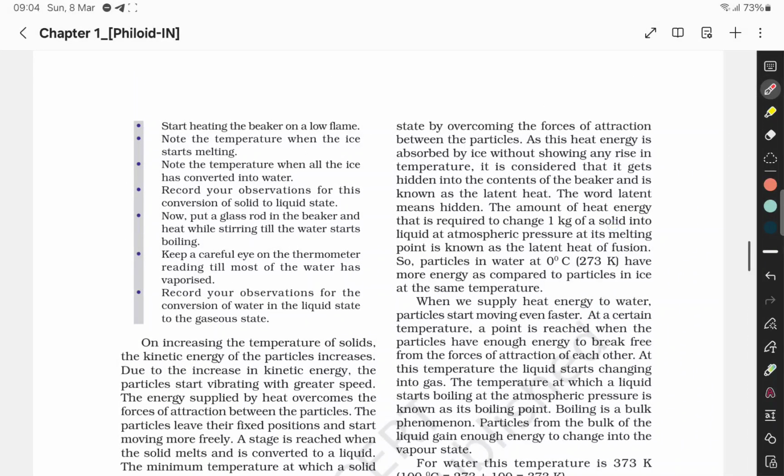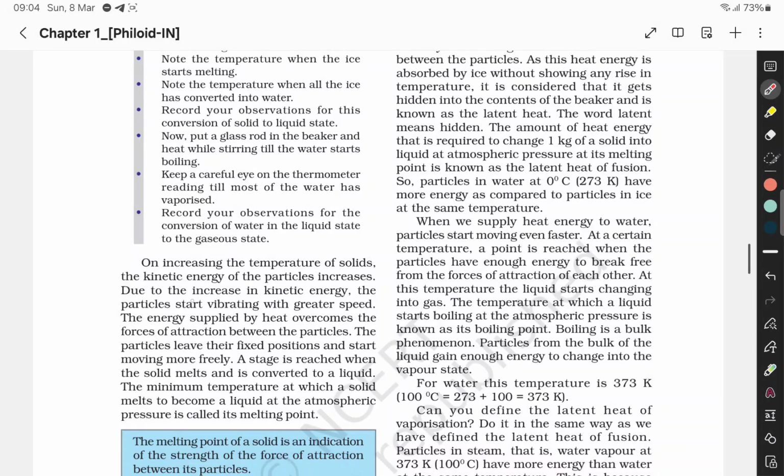Okay. So on increasing the temperature of a solid, the kinetic energy of particles increases. Kinetic energy of particles increases. तो यानी कि आप temperature बढ़ाते हैं तो आपका kinetic energy बढ़ेगा. तो this is important. Due to increase in kinetic energy, the particles start vibrating. तो किसकी वजह से होता है? This is because of kinetic energy. The particles start vibrating. Even when we boil something on a gas stove, we will see the particles of water start to vibrate, start making waves. So it is due to the increase in kinetic energy.